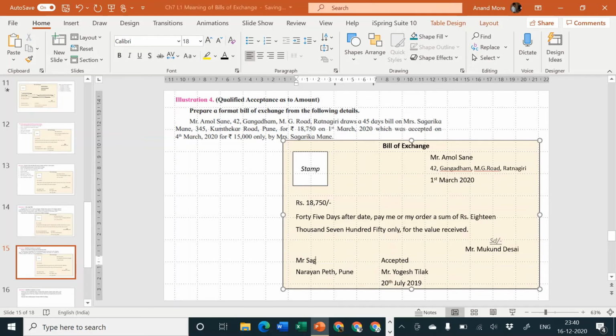Sagarika Mane, who stays at 345 Kumtekar Road, Pune.